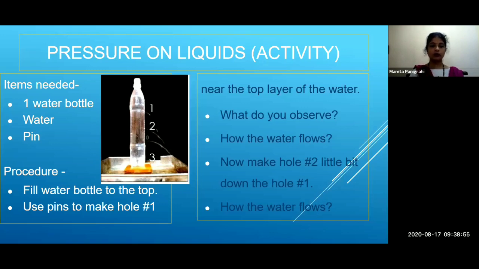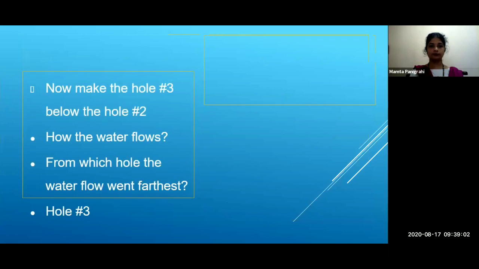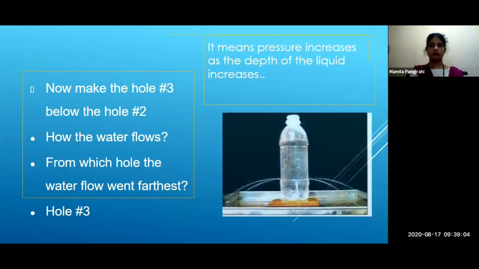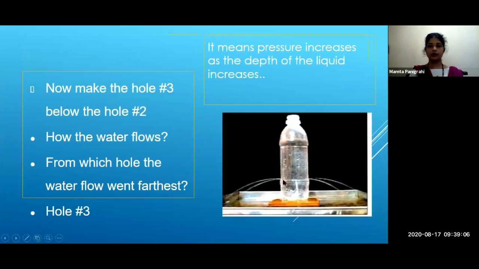That means the water from the lowest hole falls farthest from the bottle. See here in this picture, from the third hole the water falls farthest from the bottle. It means pressure increases as the depth of the liquid increases.